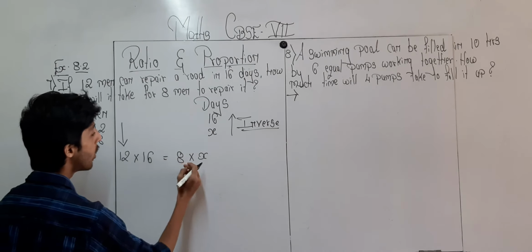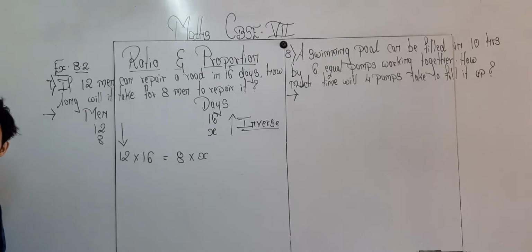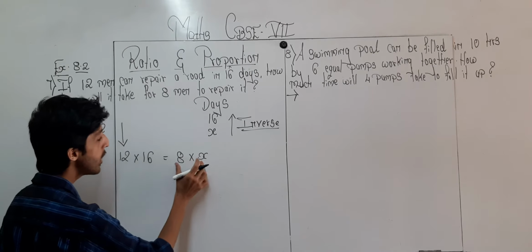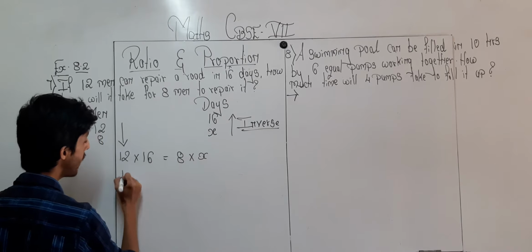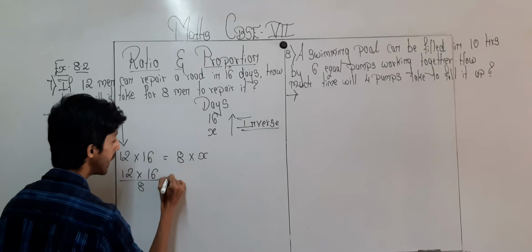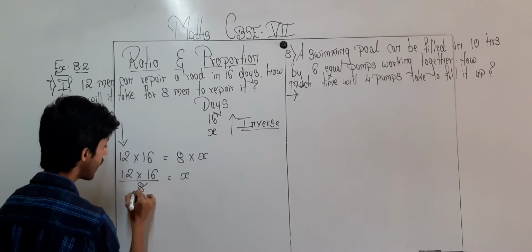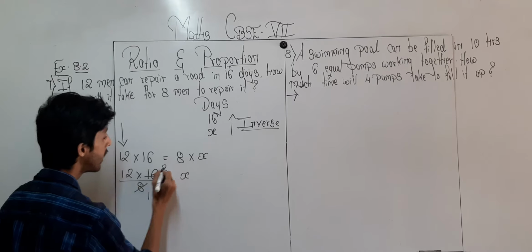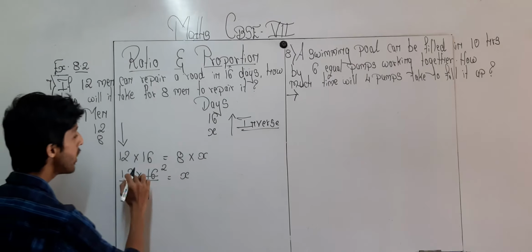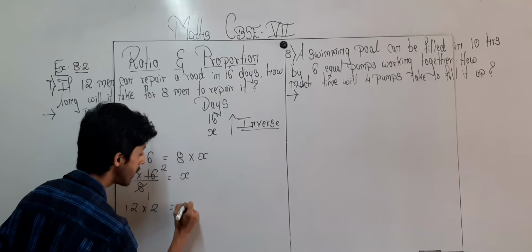Okay. Now this 8 is multiplied over here, so when I am taking it over here, it will get divided. So 12 multiplied by 16 upon 8 is equal to x. So over here 8 ones are 8, 8 twos are 16, and over here 12 multiplied by 2 is equal to x.